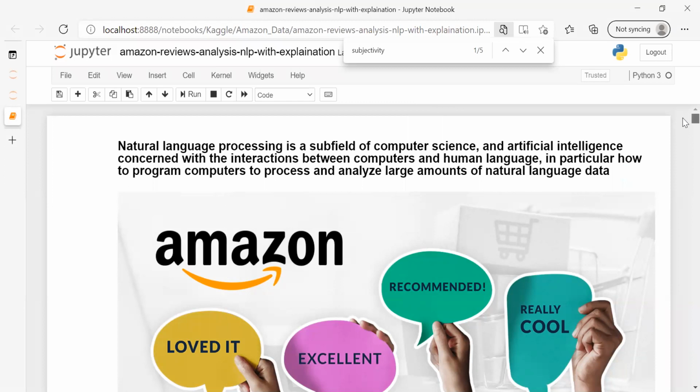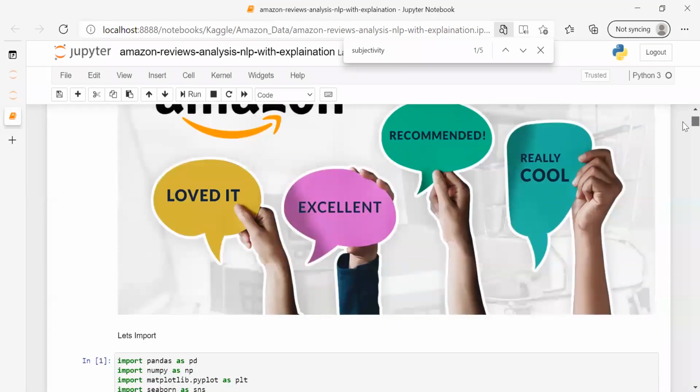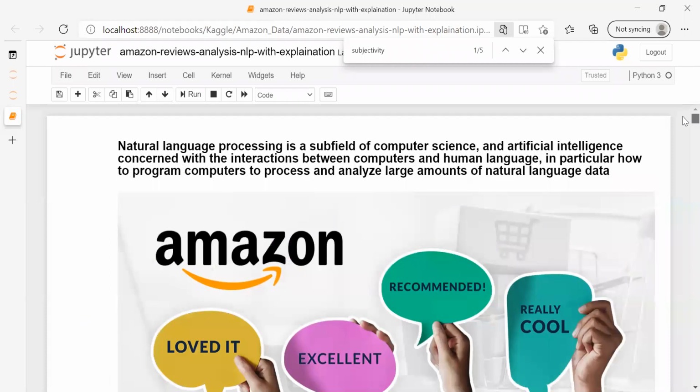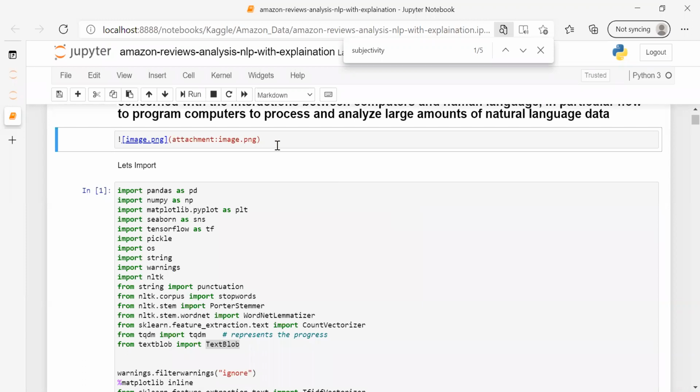Okay, so we are going to do the project on Amazon reviews. Here is the image. If you are a beginner in NLP or ML, let me tell you how we can upload an image in this Jupyter notebook. This is my Jupyter notebook, and this is a cell.